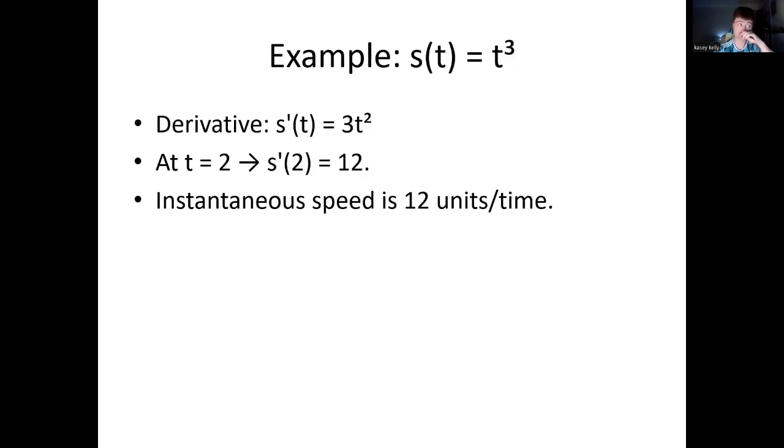So next slide. We're looking at an example. The example here is finding the derivative of s(t), where that is t cubed.